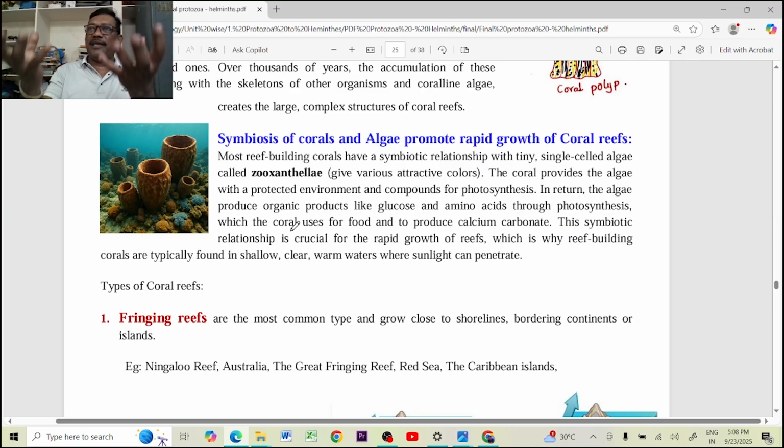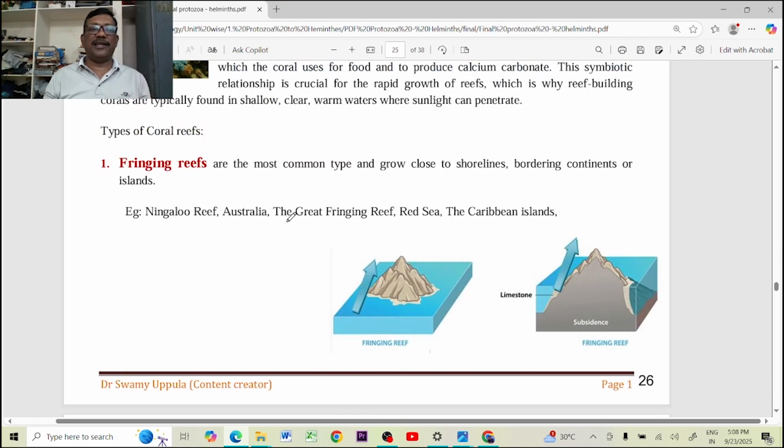Actually, this algae can synthesize food material, glucose. The glucose is given to the corals. The corals can take the glucose and other material formed from the photosynthesis of the algae, and utilize it. And these corals provide the space for the zooxanthellae or algae to live. This is a symbiotic relationship.